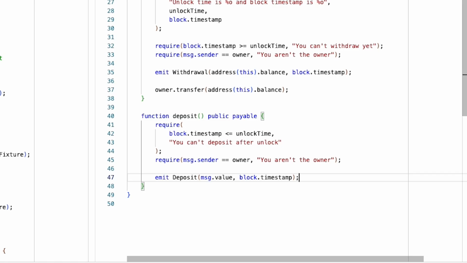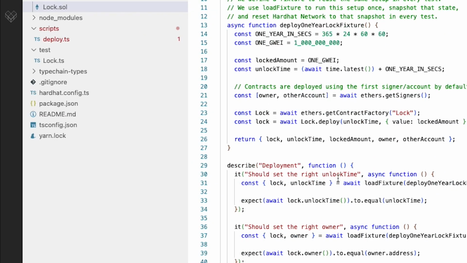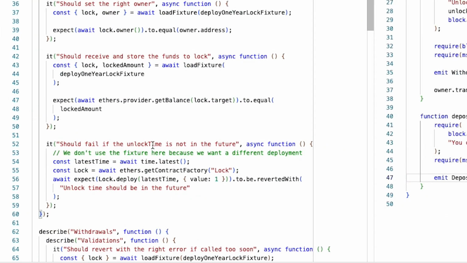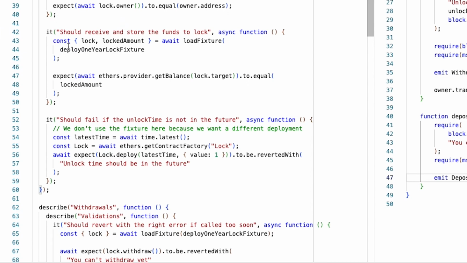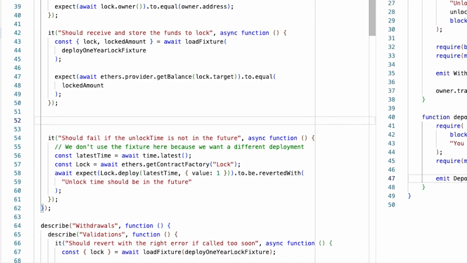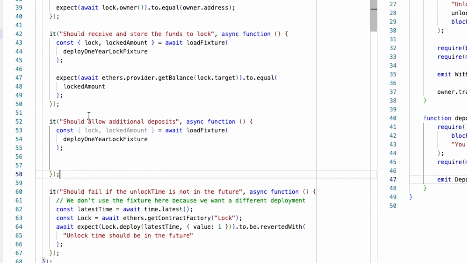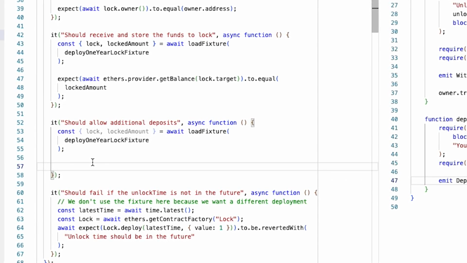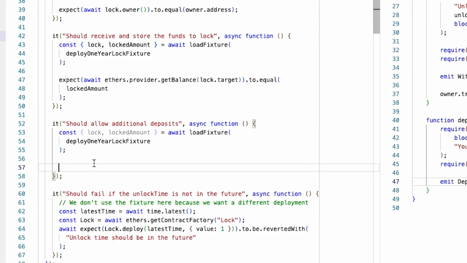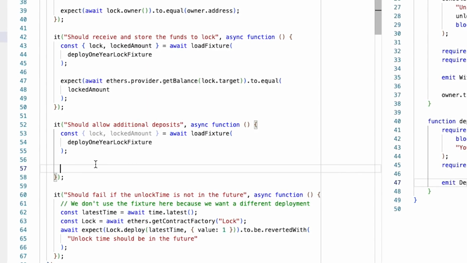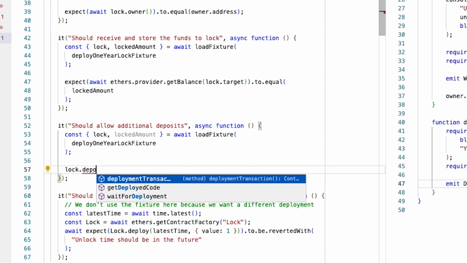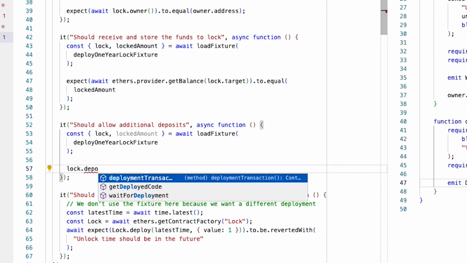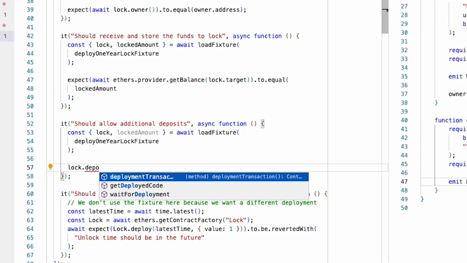So we've written a new function. We should write tests for it as well. So we'll go over to our lock.ts test file. And after being able to receive and store the funds to lock, we can add in a new test that should allow additional deposits. And we'll want to call our new function. But you'll notice if you try to write lock.deposit, our new function is missing. It's not present in the IntelliSense, which is unfortunate.